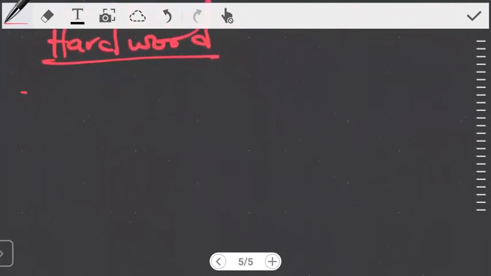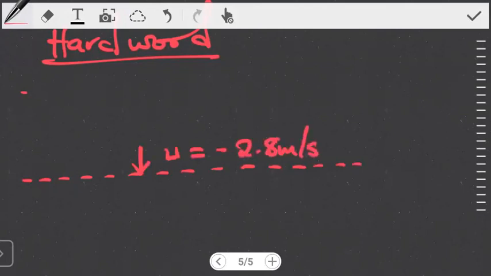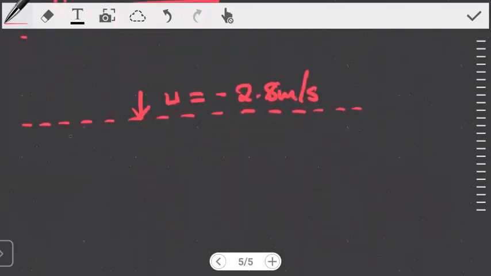If this is the level of the floor of the hardwood, this child hits the floor surface with a velocity. Notice that this is my starting velocity, the velocity the child hits the floor with. This velocity is a downward value, so this is negative 2.8 meters per second. It is a downward velocity, that's why I'm writing the negative. After hitting this floor, what happens? Well, the floor caves inwards to somewhere there.